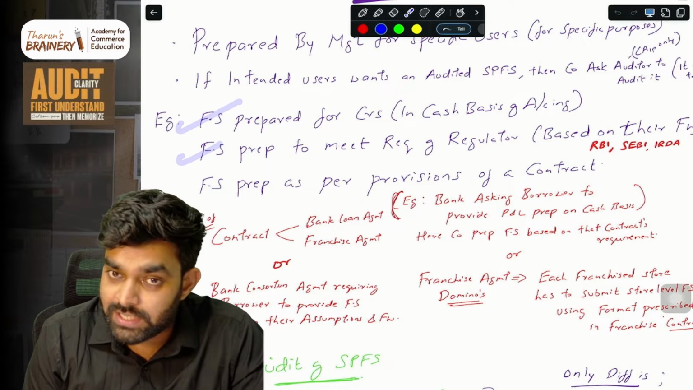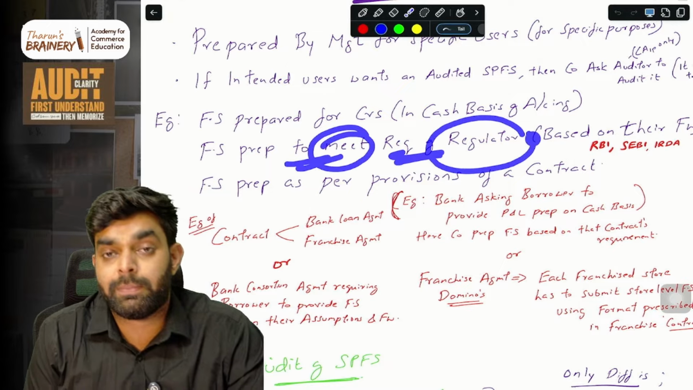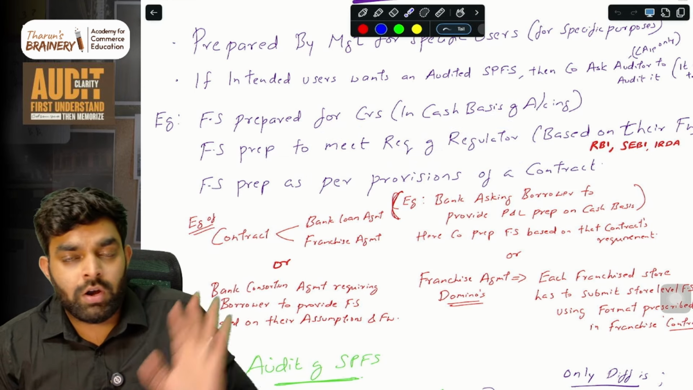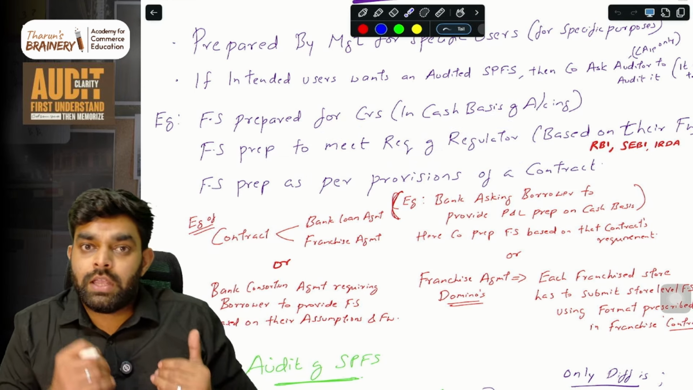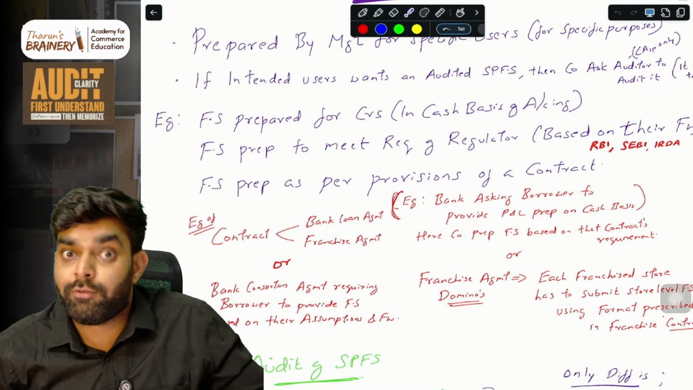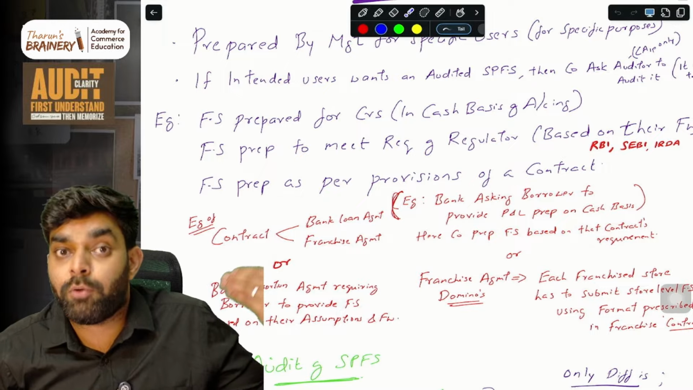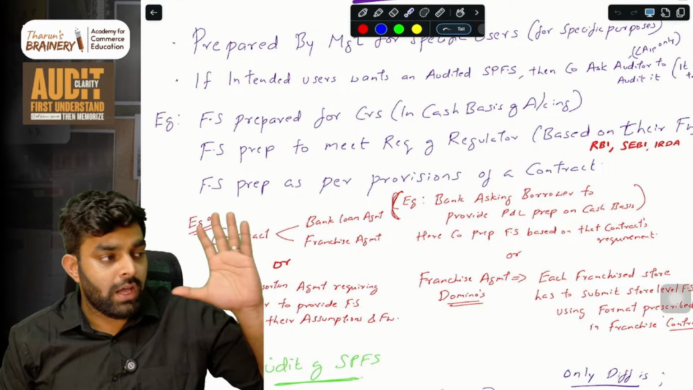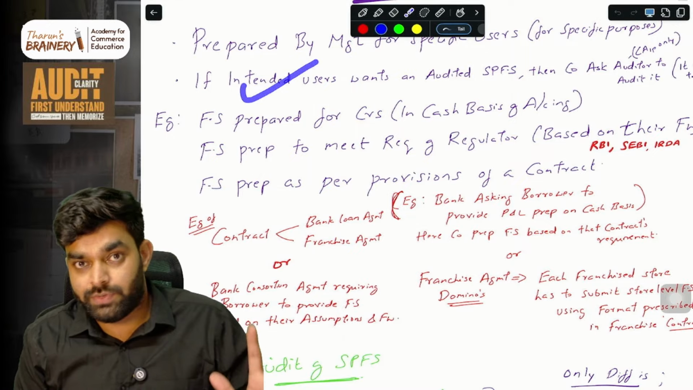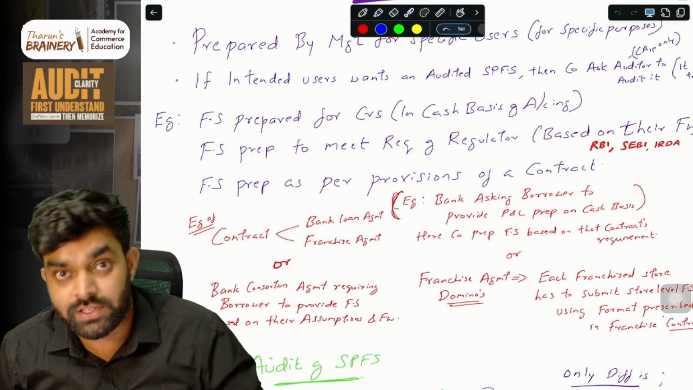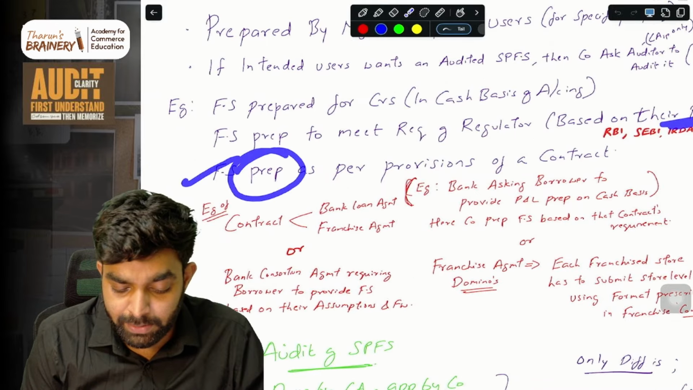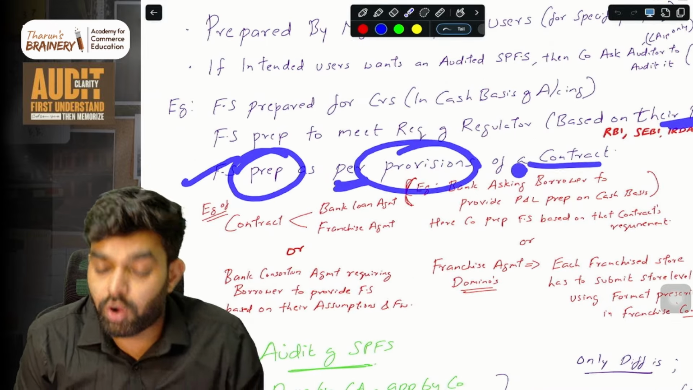Second, financial statements prepared to meet the regulatory requirements of a regulator, for example SEBI, RBI, all these bodies. Even though we give them our normal financial statements, they say based on their format, their requirement and their reporting framework, they have certain criteria. Based on that, we also need to make one more financial statement, that is the special purpose financial statement. So the reporting framework changes there again, based on their framework. Then comes financial statements prepared as per the provisions of a contract.